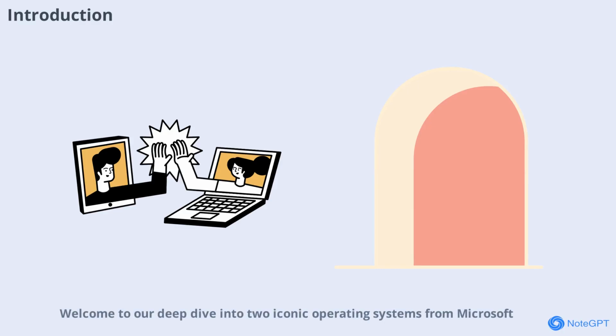Welcome to our deep dive into two iconic operating systems from Microsoft, Windows 2000 and Windows Me. Released just months apart in the year 2000, these two versions targeted different audiences and brought unique features to the table. Today, we'll explore their backgrounds, main differences, and the impact they had on users and the tech world. Whether you're a nostalgic user or just curious about tech history, this comparison will shed light on what set these